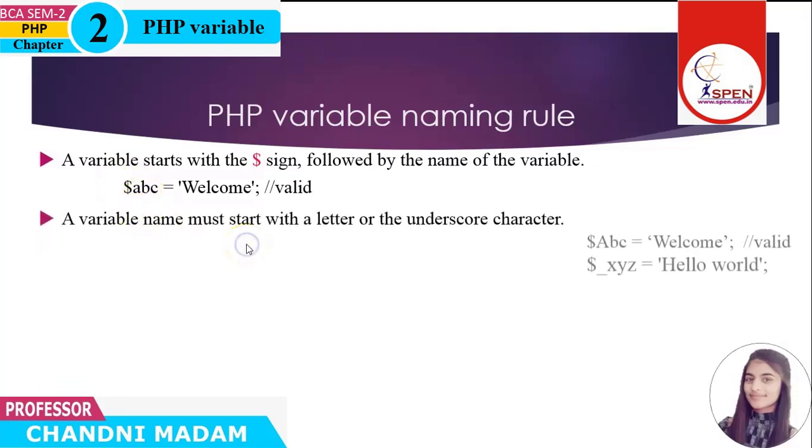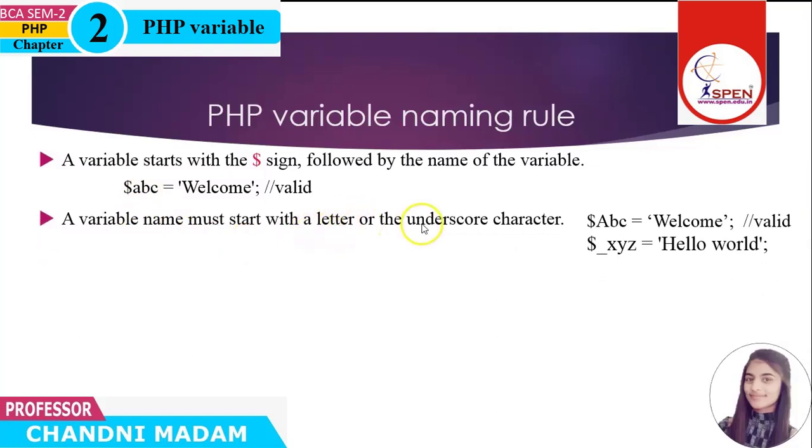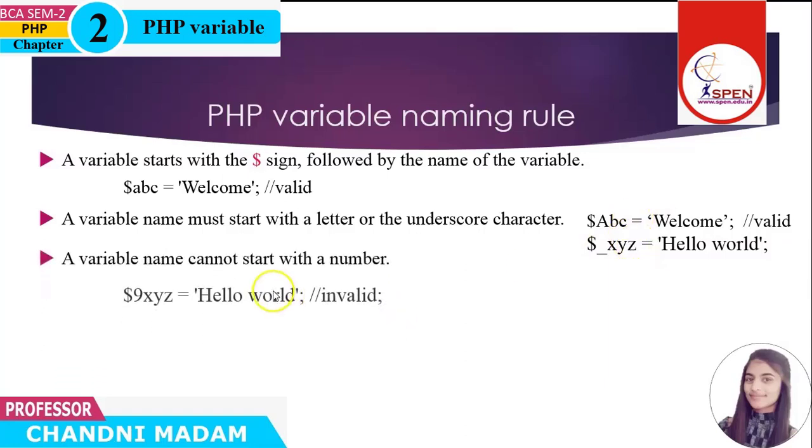The next rule indicates that a variable always starts with a letter or underscore. Here is the example. The first variable starts with a letter and in the next example you can see that the variable starts with an underscore. So both are valid. The next rule indicates that we cannot start a variable with a number, because the rule says a variable always starts with a letter or underscore. So this is an invalid variable because it starts with a number.